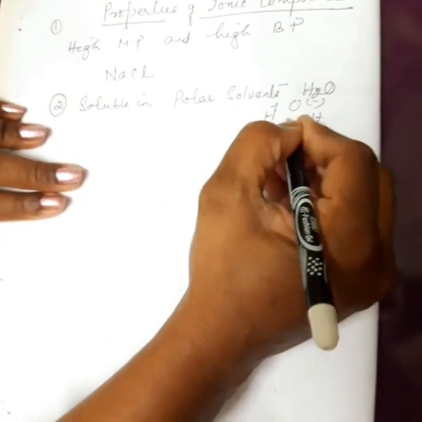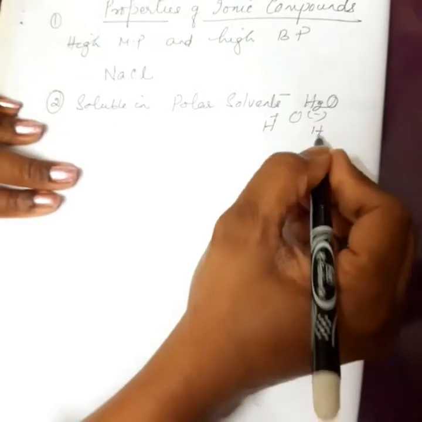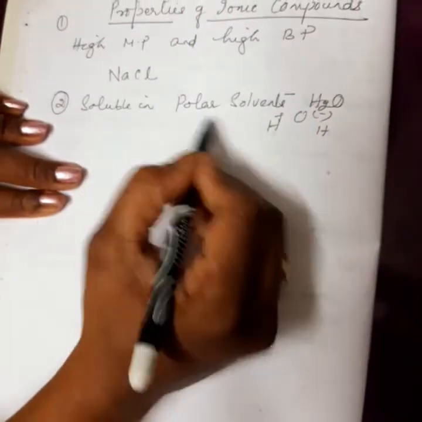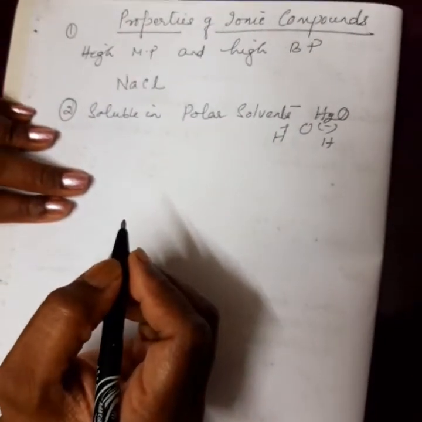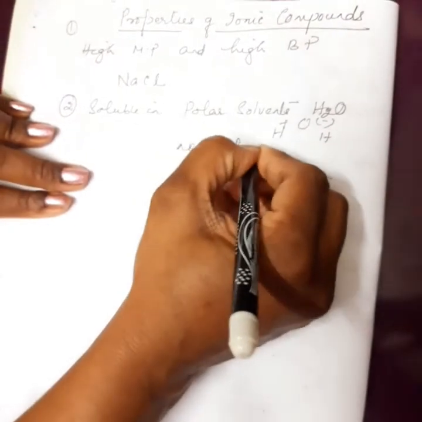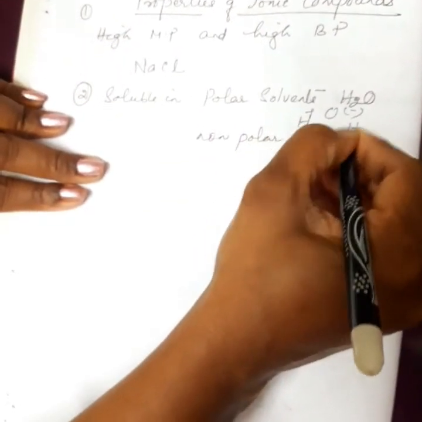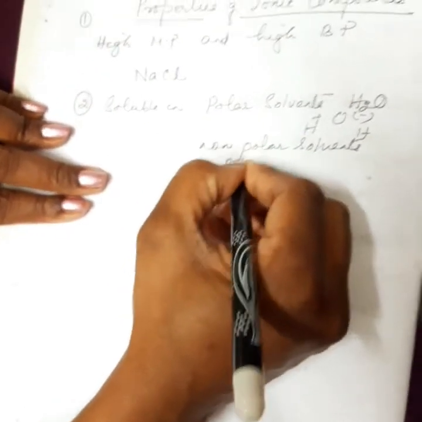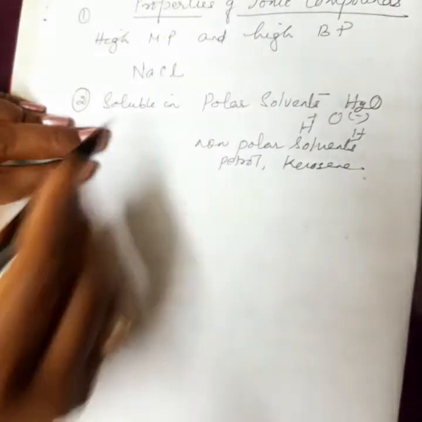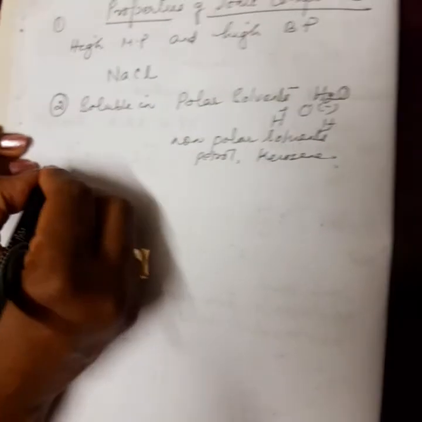Water forms H plus and OH minus ions. These are polar solvents, and these ionic compounds are soluble in polar solvents only. They are insoluble in non-polar solvents like oil, petrol, kerosene, etc. They are not soluble in these.